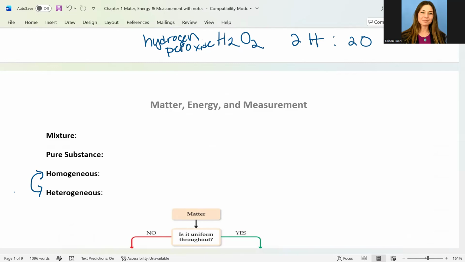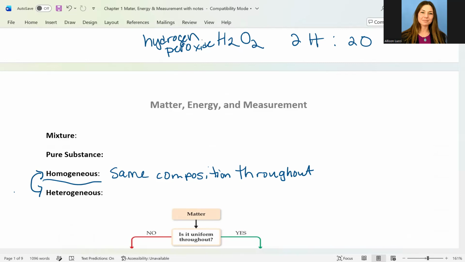So we have a homogeneous mixture, which has the same composition throughout. So that would be something that looks the same. Like if you made iced tea and you mixed up the powder and the water, that tends to be homogeneous. Milk is also a mixture that they have homogenized. So if you ever see that on a gallon of milk, that means that they've made it look consistent throughout, that we don't have a liquidy and then a fat layer, but it looks the same.